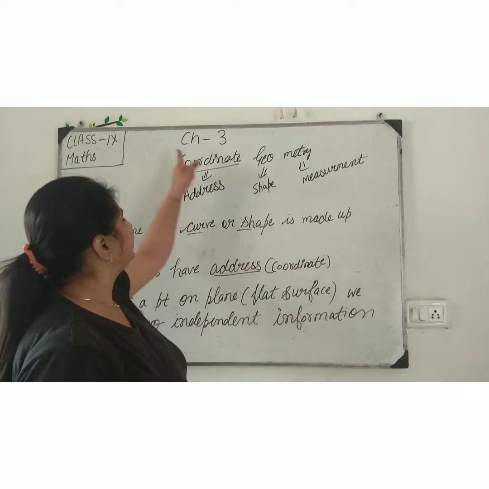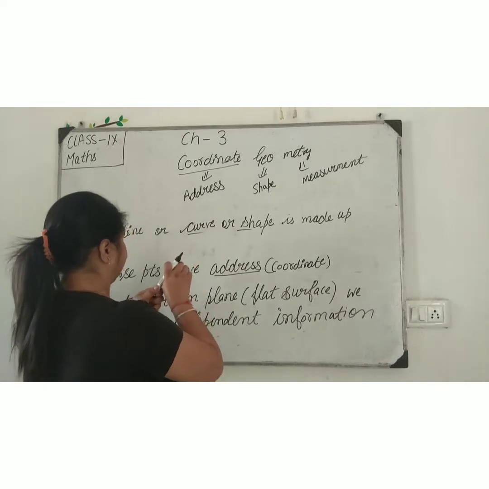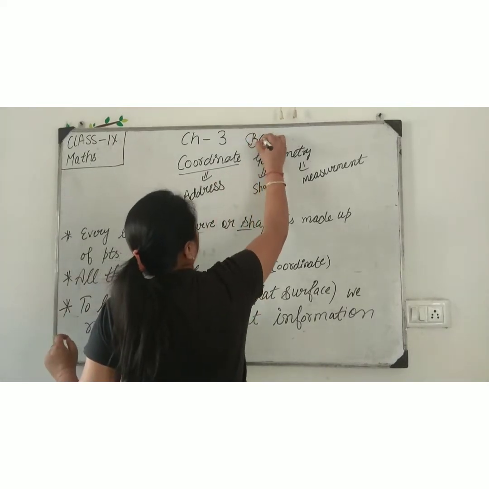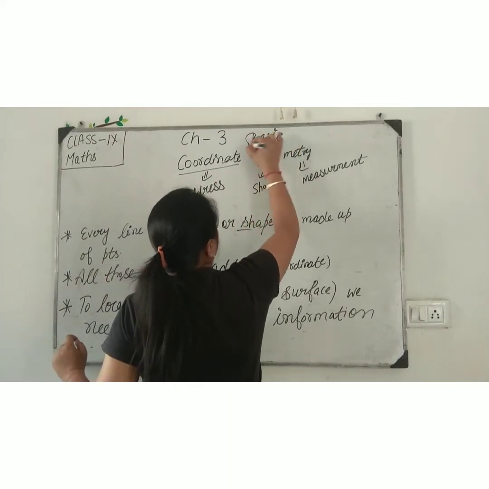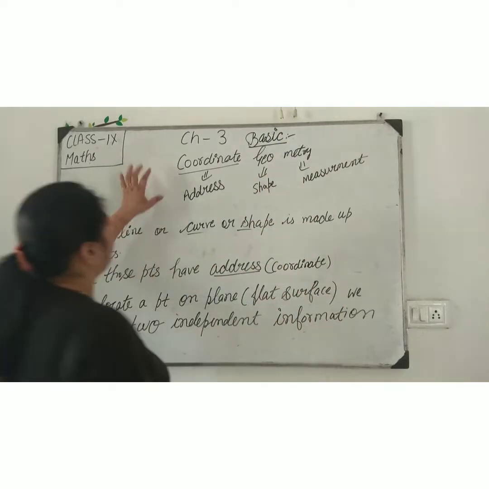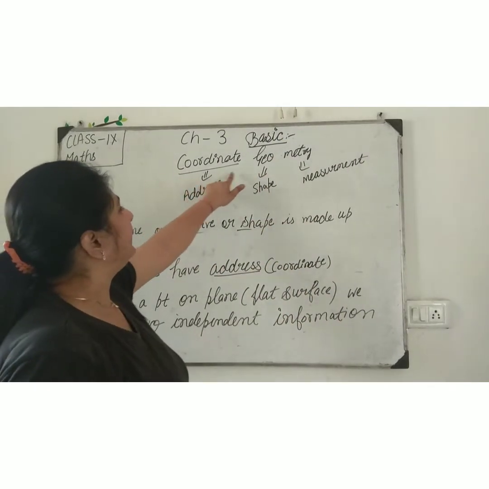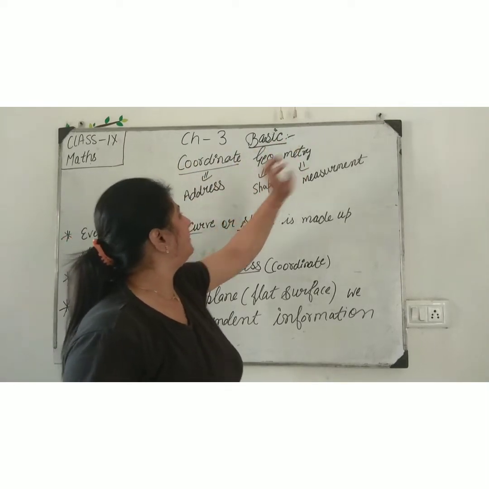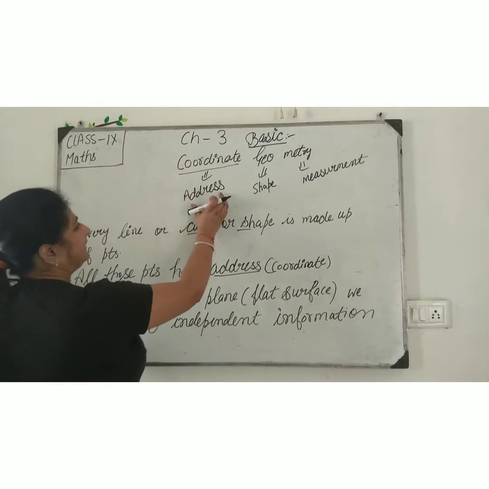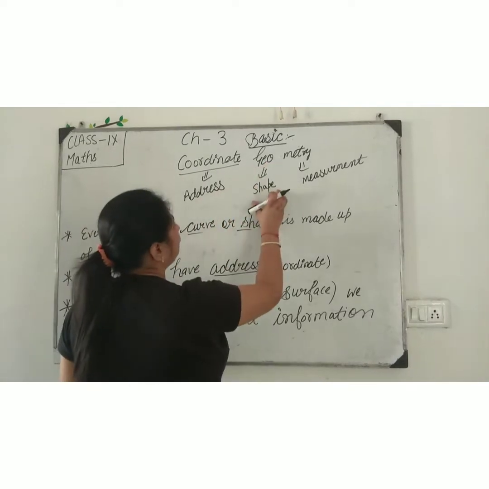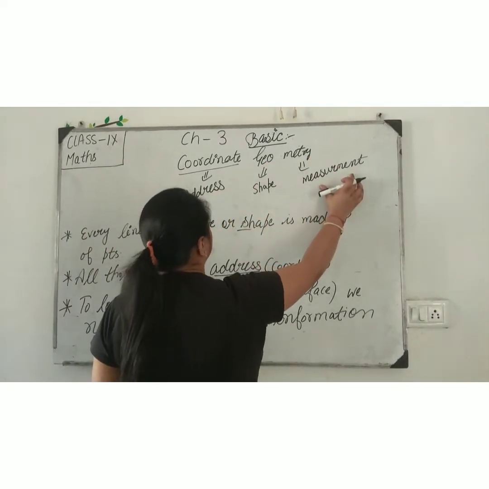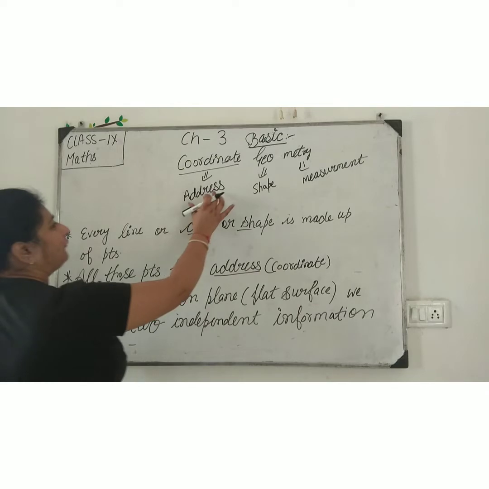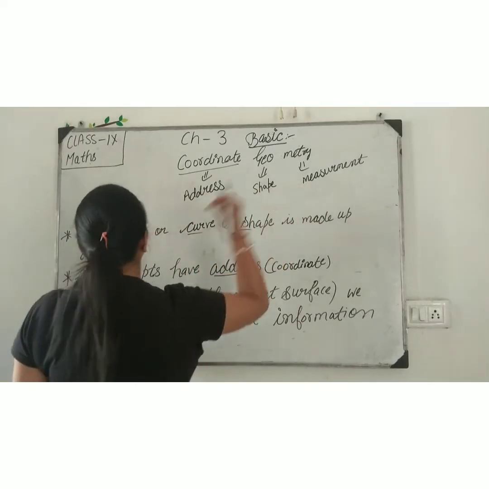Now today we start chapter 3, start from basic. Chapter name is coordinate geometry. What is the meaning of coordinate, geo and metric? Coordinate means address, geo means shape and metric means measurement. What is the meaning of the address, shape and measurement?